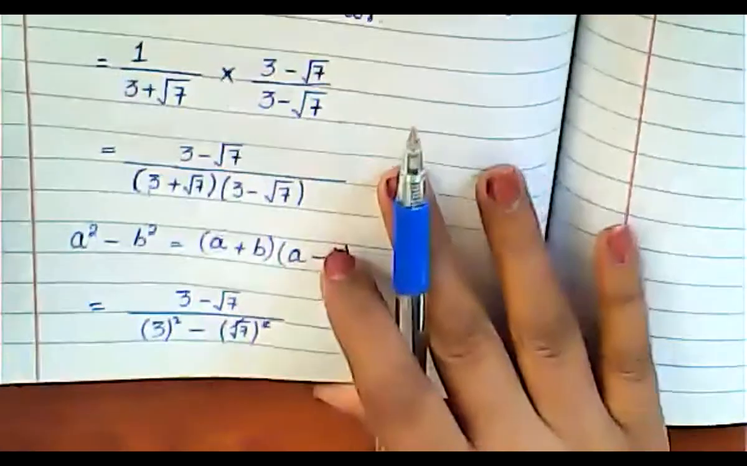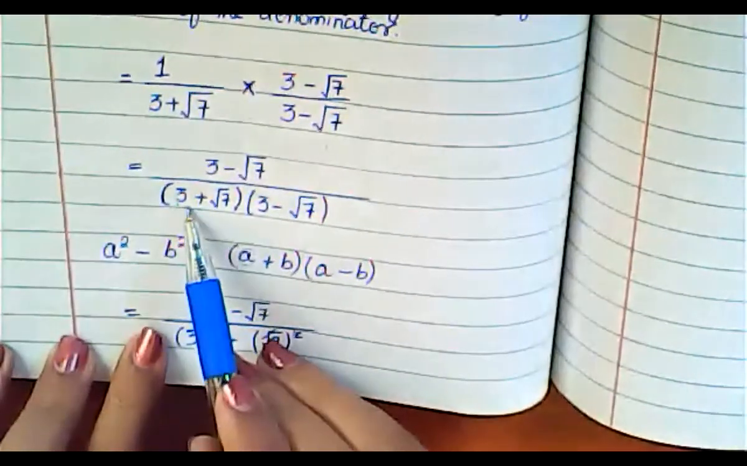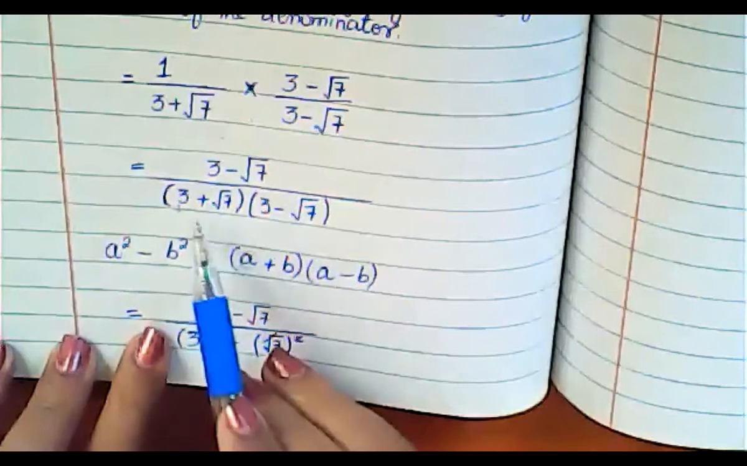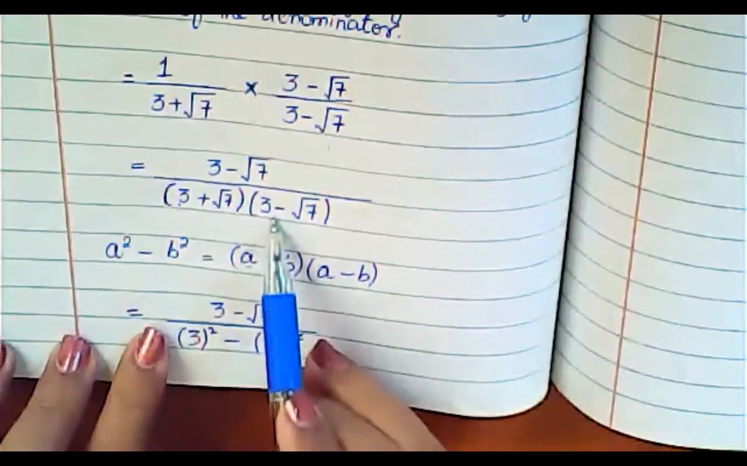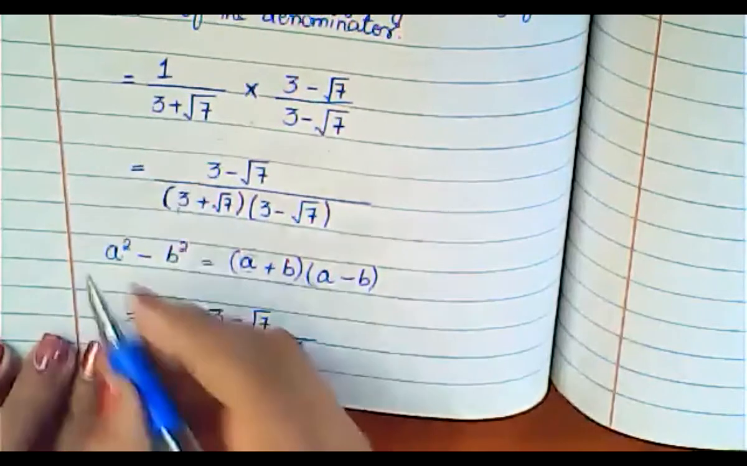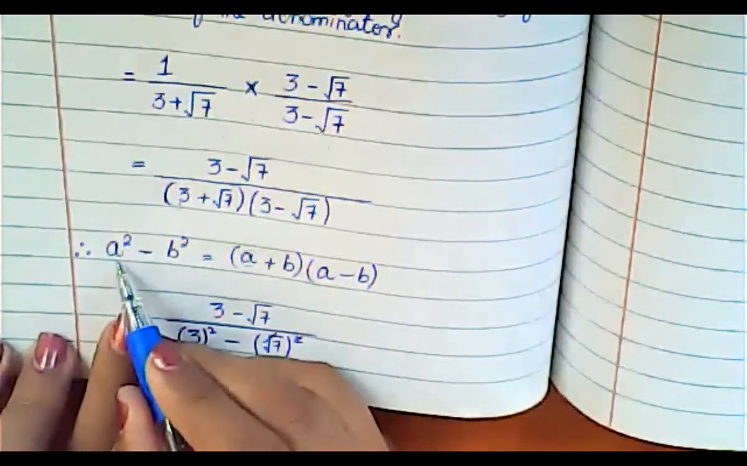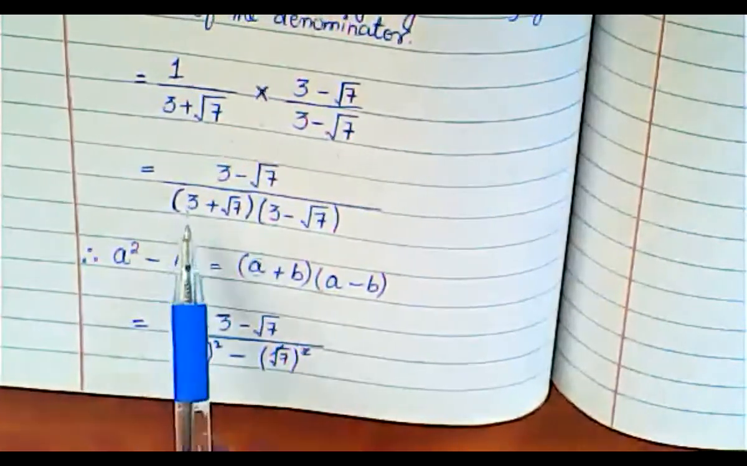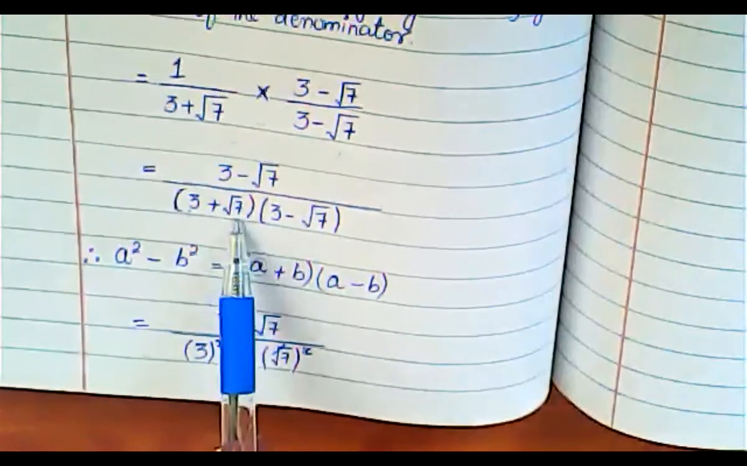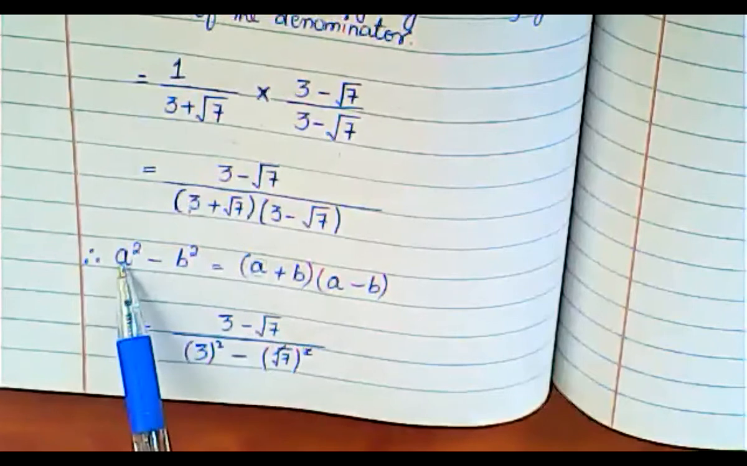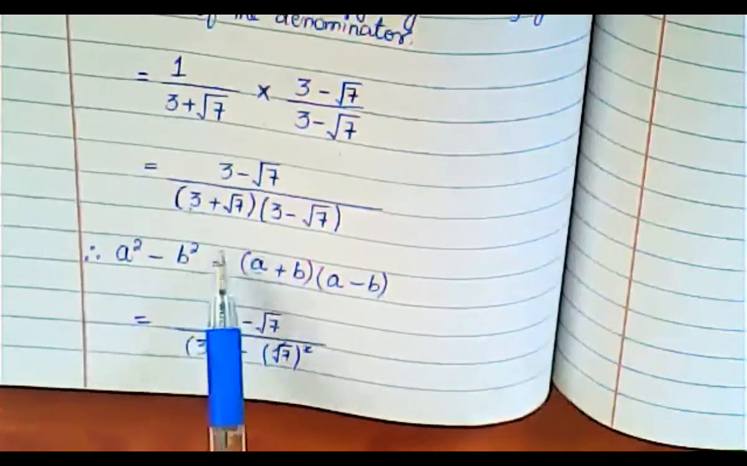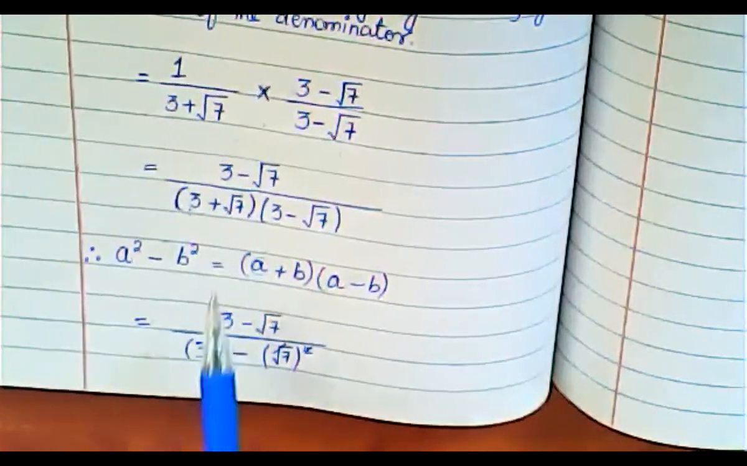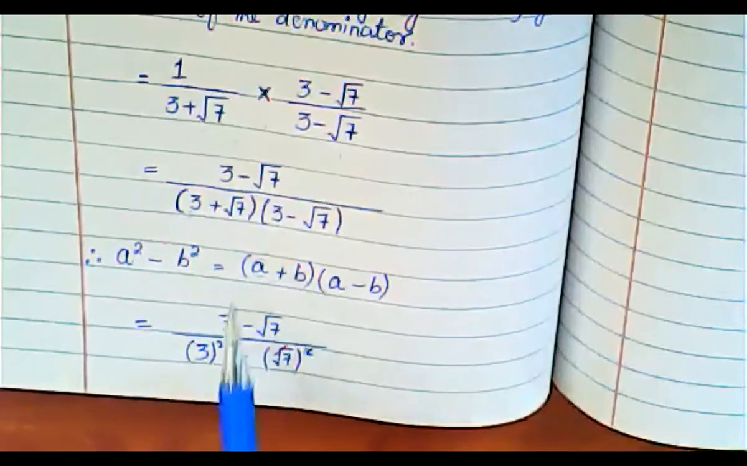Now look at what I have done here. Just suppose you have 3 plus under root 7 multiplied by 3 minus under root 7. This is like a plus b, a minus b, so you will apply the formula. What is your formula? a square minus b square. In this, this 3 will be your term a, and this under root 7 will be your term b. Now you have to take the square of term a and term b, and you will apply this formula over here.